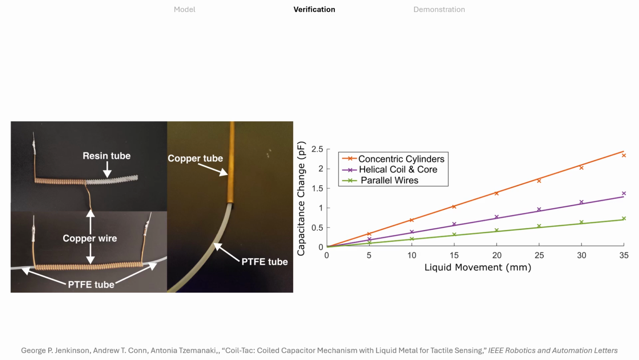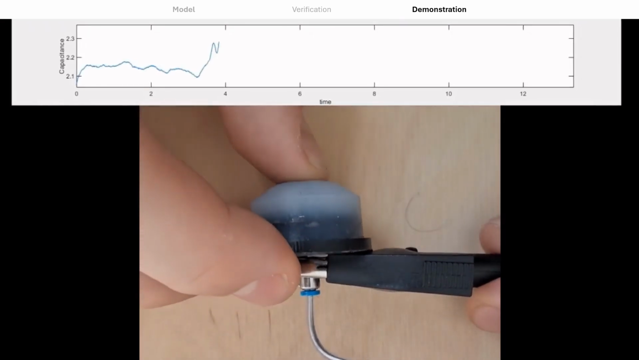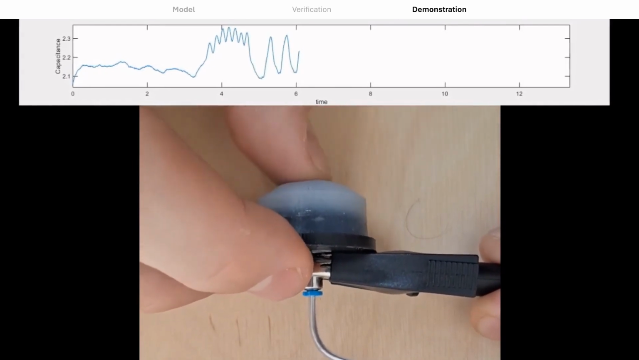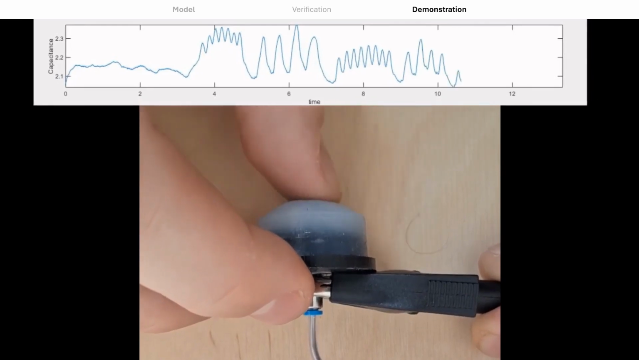experimentally observed. A silicone tactile sensor was synthesized with liquid metal embedded under its surface to use Coil-Tac as its sensory mechanism. It's able to sense small and fast tactile cues when operated by hand.